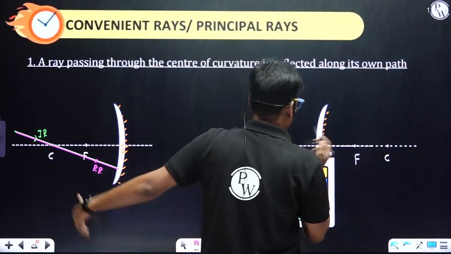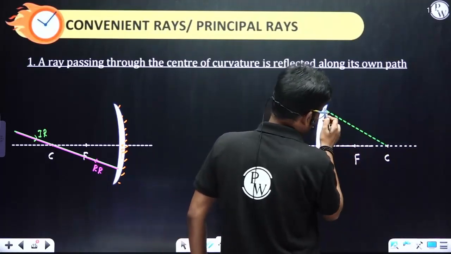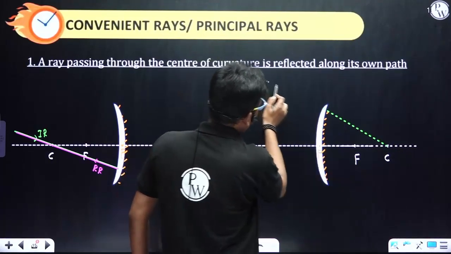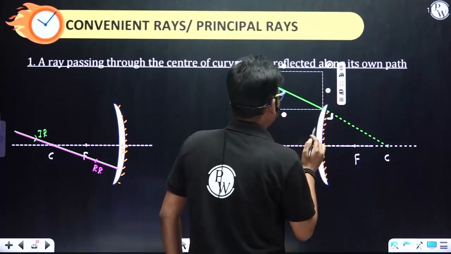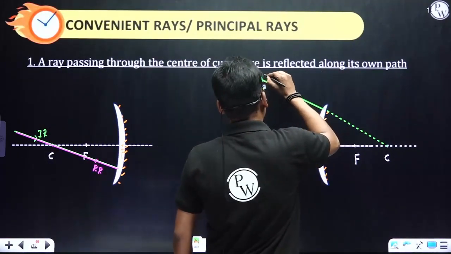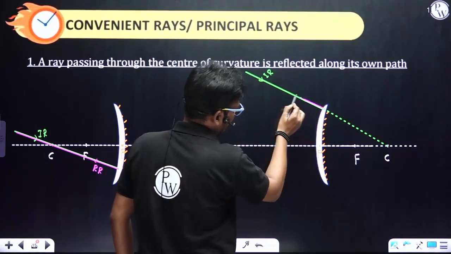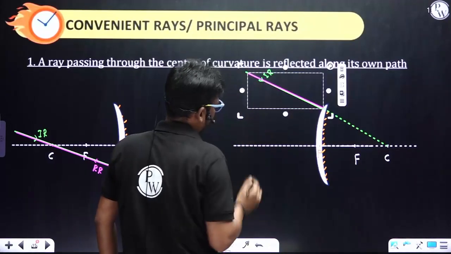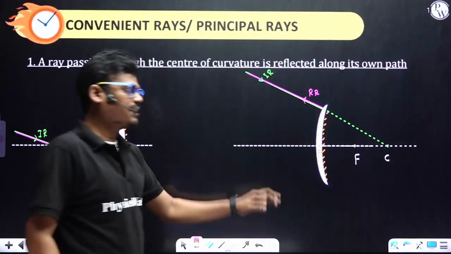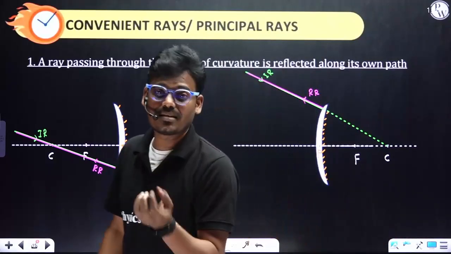So let's see the case of convex, as well as concave, and this is the convex. Let's try to understand. This is the center of curvature. If a ray of light, in this case, appears to pass through the center of curvature, and this is the incident ray, the reflected ray will be in the same path. That is the reflected ray. This is the first convenient ray. Whenever the ray is passing through the center of curvature, it retraces its own path.